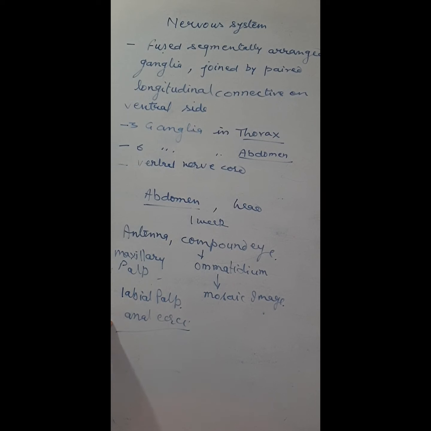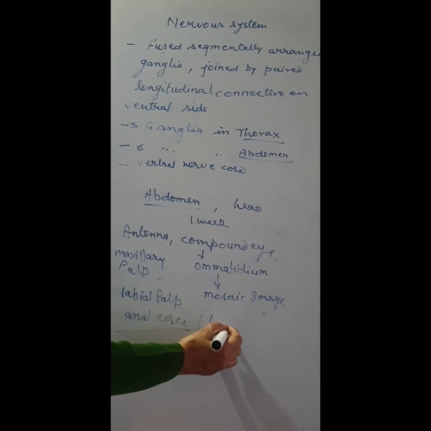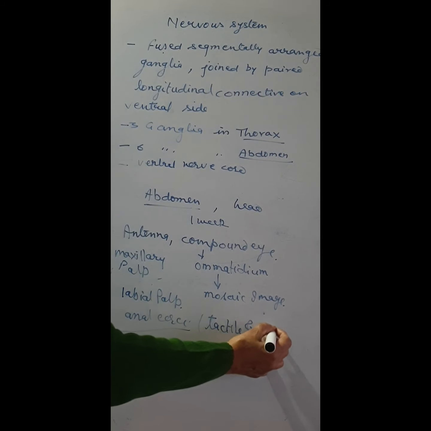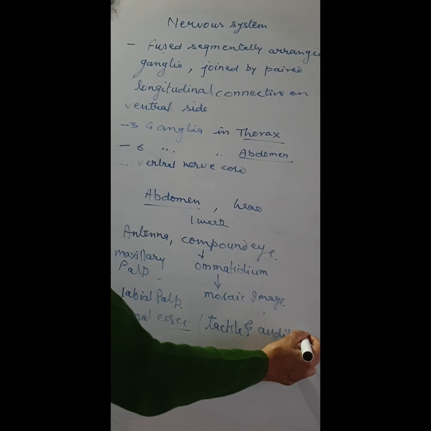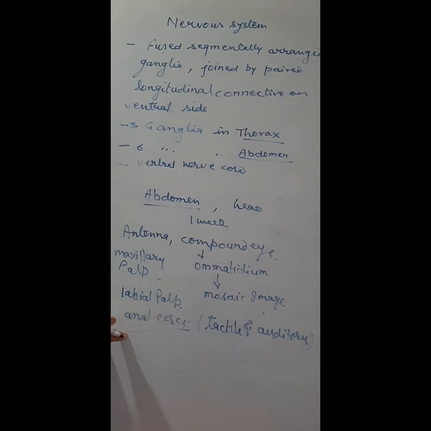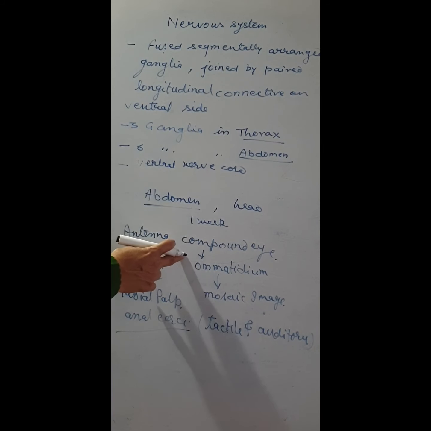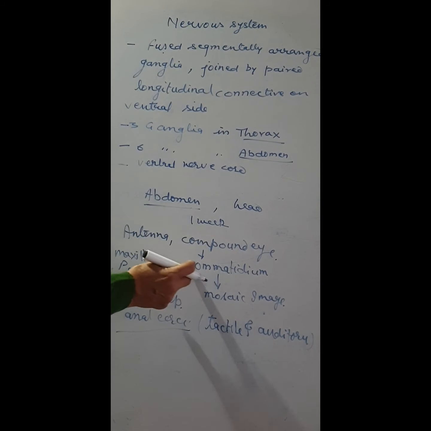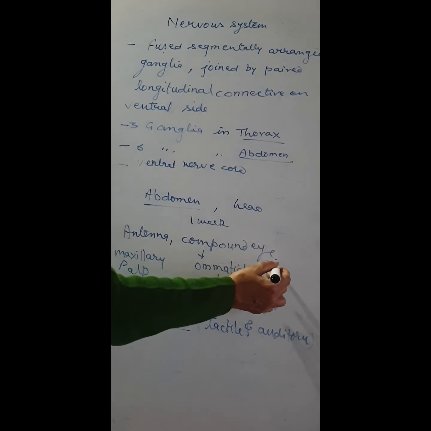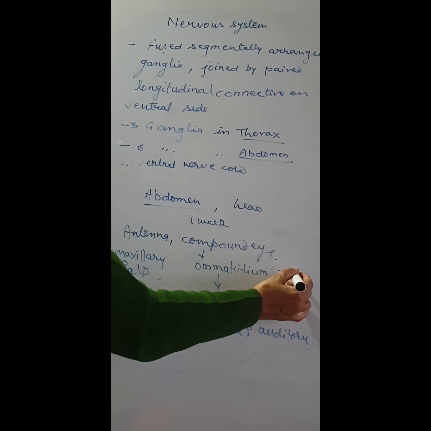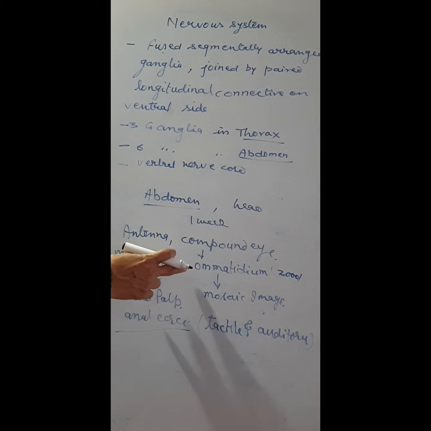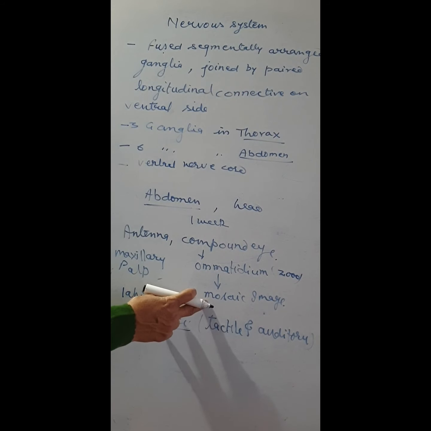The anal cerci are tactile and auditory in function. The compound eye is situated on the dorsal surface of the head, and each eye consists of nearly 2000 ommatidia, which provide a mosaic image.